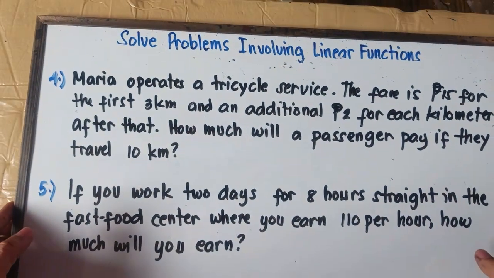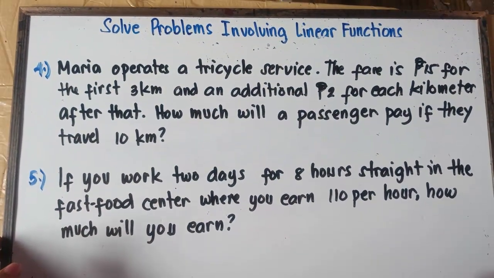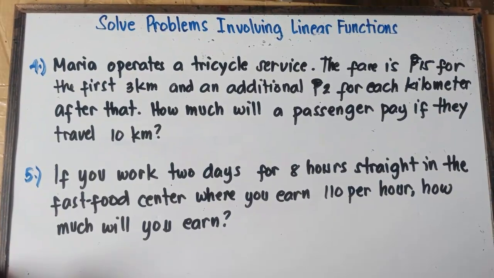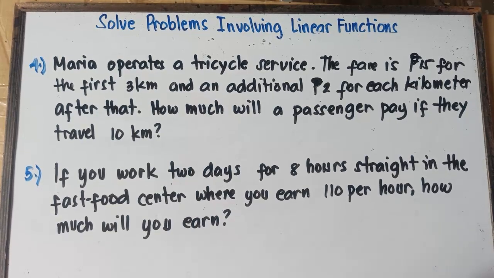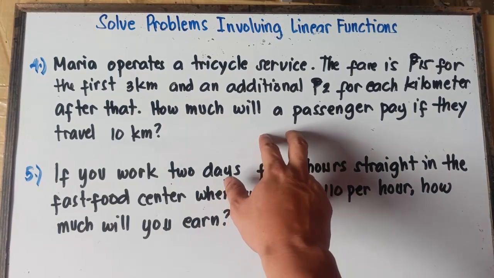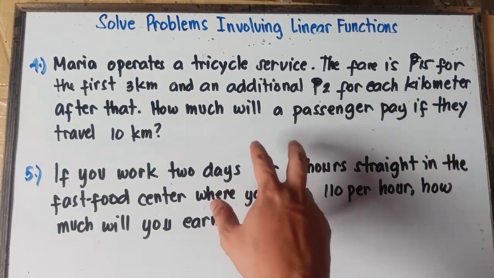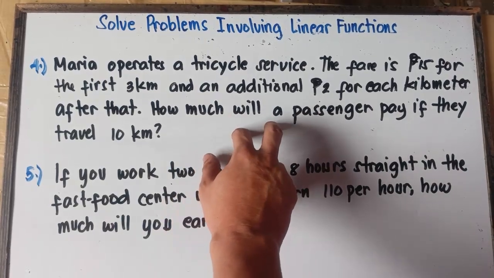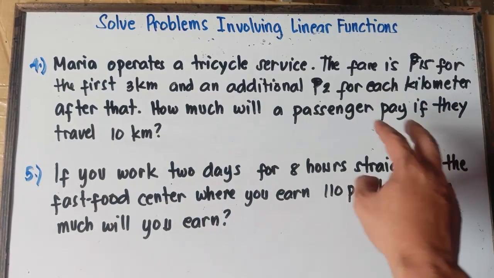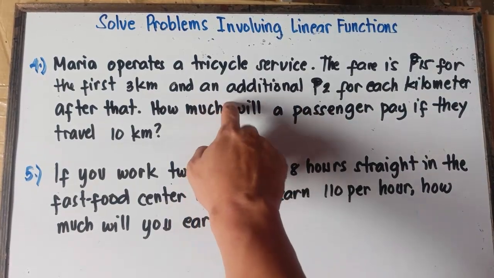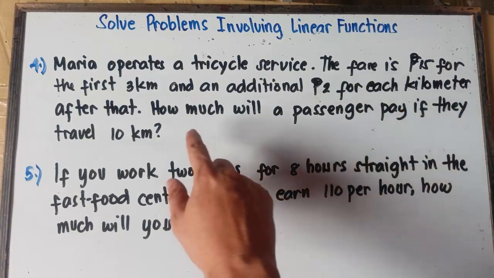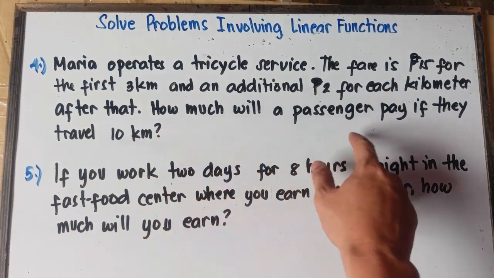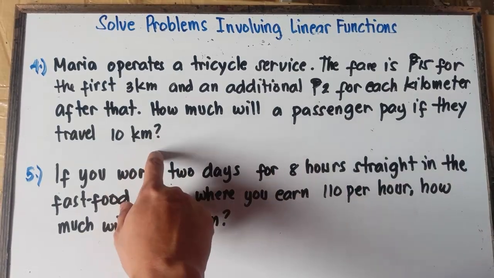Alright, now how about you try this one, class? I will give you 2 examples, example number 4 and then number 5. You put your answer in the comment section down below. So for number 4, this is quite the same with regards to example number 1. So Maria operates a tricycle service. The fare is 15 pesos for the first 3 kilometers and an additional 2 pesos for each kilometer after that. So how much will a passenger pay if they travel 10 kilometers?